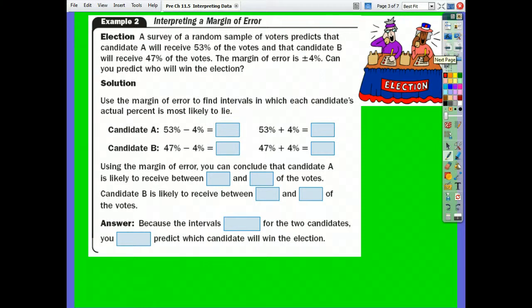Now this example goes along with our margin of error. It's kind of a nice time to have this. We just had the election. And how close was the election? Who was the election for our president between? Romney and Obama. Who won? Obama. Okay, so let's pretend that the candidates we're talking about are Obama and Romney. Say candidate A is Obama, B is Romney.